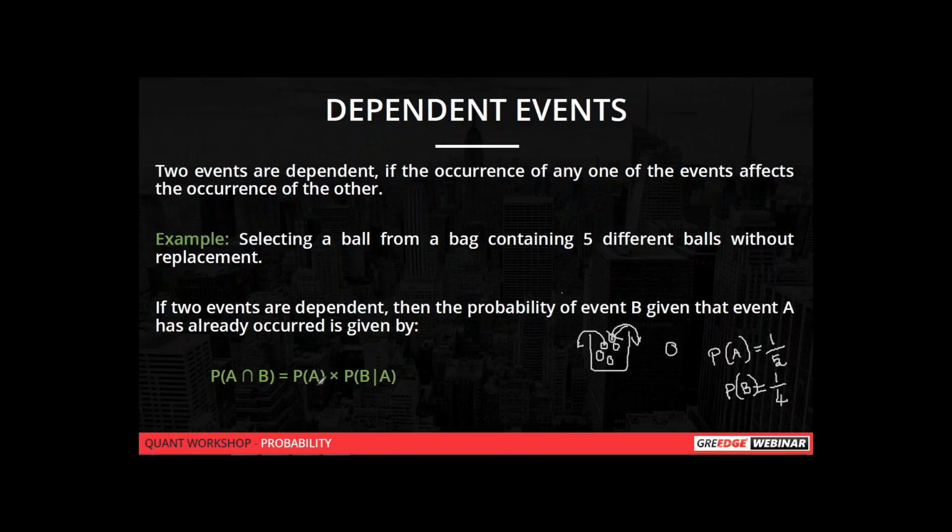So here we just substitute: P of A is 1 by 5 and P of B given A is 1 by 4. P of B given A means the probability of B such that the event A has already occurred. That is the meaning of P of B given A.